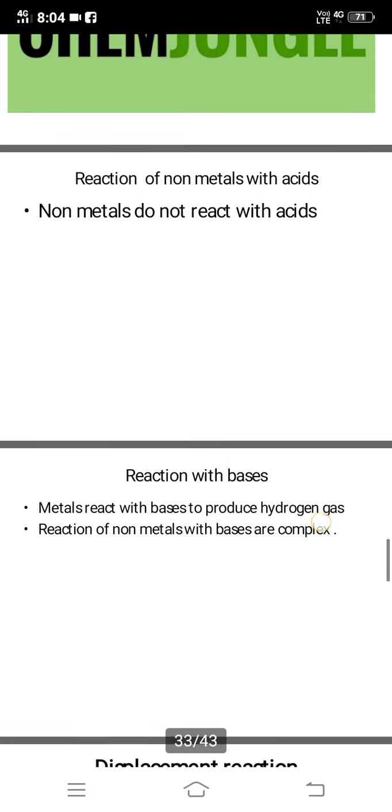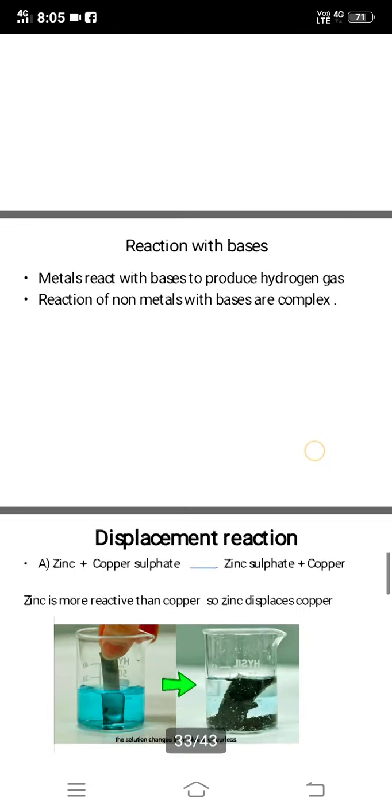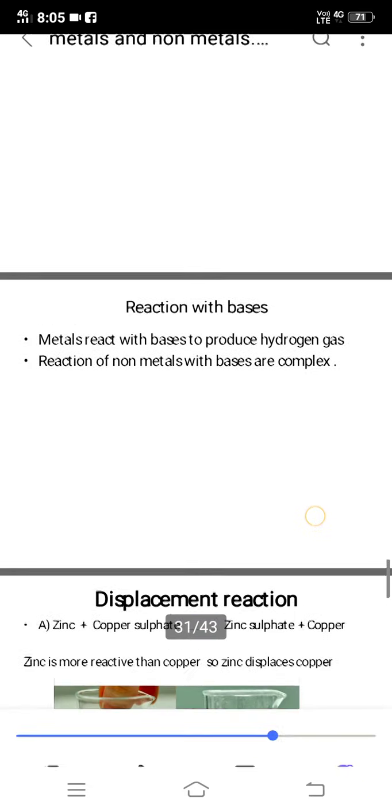Now, reaction with bases. Metals react with bases, again the same thing. Metals react with bases to produce hydrogen gas, whereas the reaction of non-metals with bases is complex. So complex compounds are formed in that case. You will be studying this in the higher classes. So we will come to the next topic, that is displacement reaction.